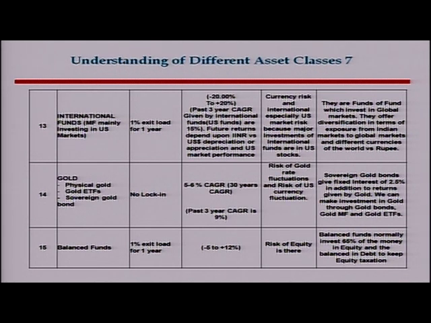In other words, you are investing your money in dollar terms. SEBI and RBI permit mutual funds to invest up to a certain amount into international funds. So what happens is that you invest in the mutual fund in rupees. That mutual fund in turn will invest either directly in shares of the international market, or in international mutual funds which are denominated in dollar terms or in foreign currency.